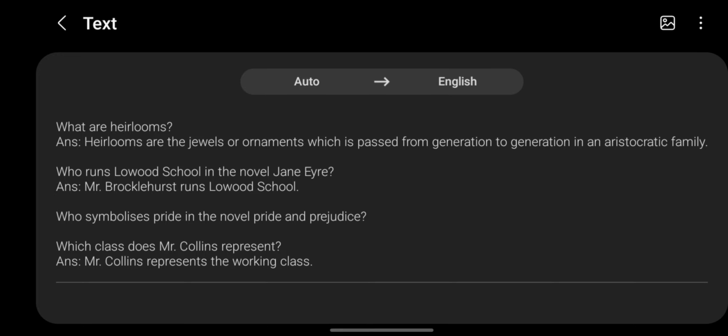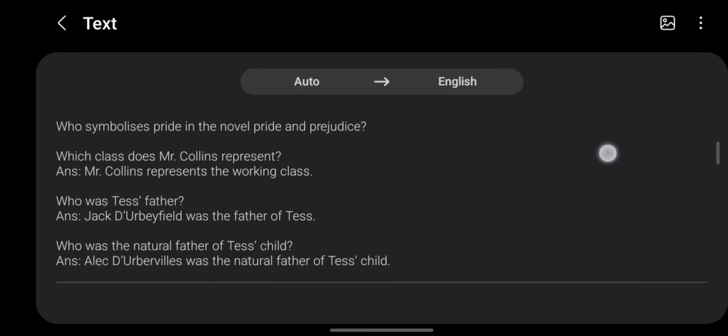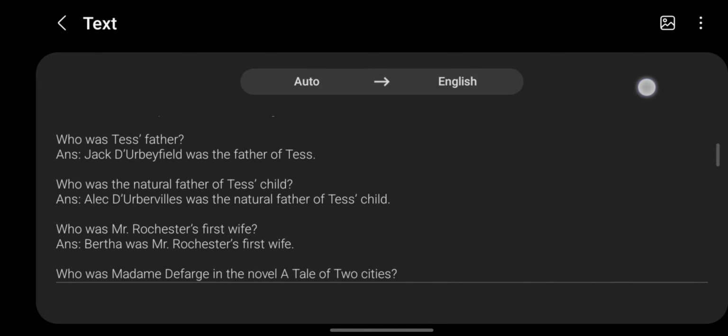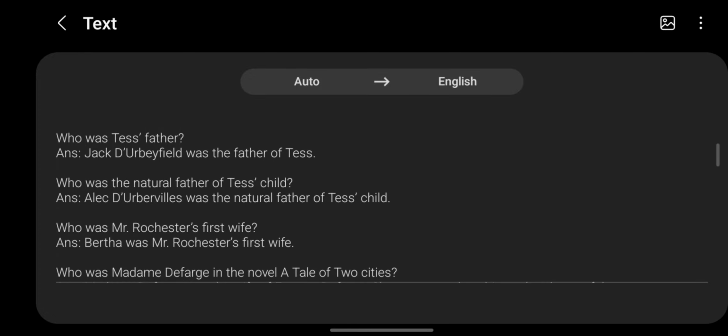Who symbolizes pride in the novel Pride and Prejudice? Which class does Mr. Collins represent? ANS. Mr. Collins represents the working class. Who was Tess' father? ANS. Jack D'Urberville was the father of Tess. Who was the natural father of Tess' child? ANS. Alec d'Urbervilles was the natural father of Tess' child.